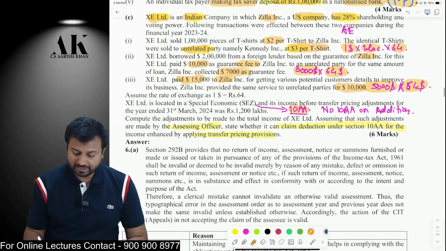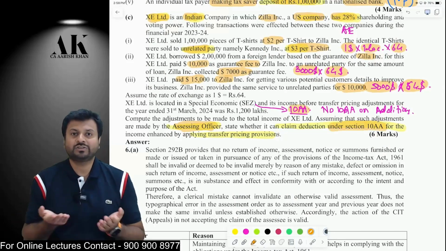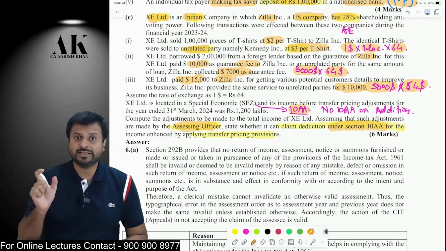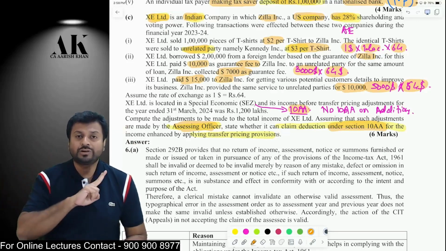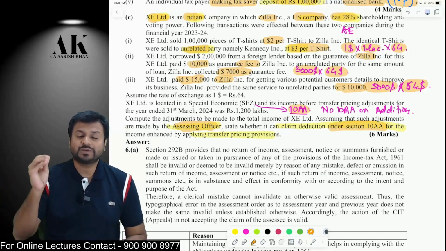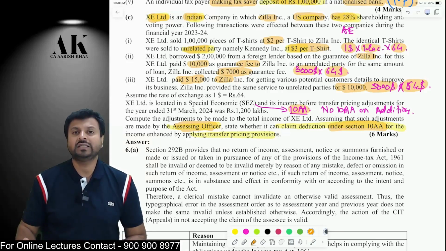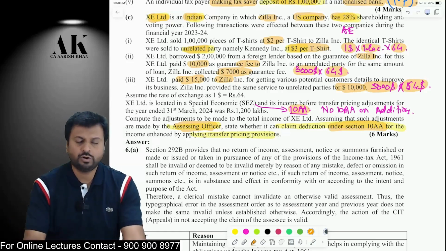Now, the question over here is, please listen carefully. If these additions are made by the AO, so if the assessing officer makes this addition, can we claim deduction under 10AA on these additions? The answer is no. So whenever the arm's length price is increased by the assessing officer, on that much amount, you cannot claim deduction under 10AA, you cannot claim Chapter 6A deduction, as per section 92C subsection 4 first proviso, okay? You cannot claim deduction on the amount which is increased by the assessing officer in the form of increase in arm's length price. No 10AA, no Chapter 6A. I hope it is clear to all of you.